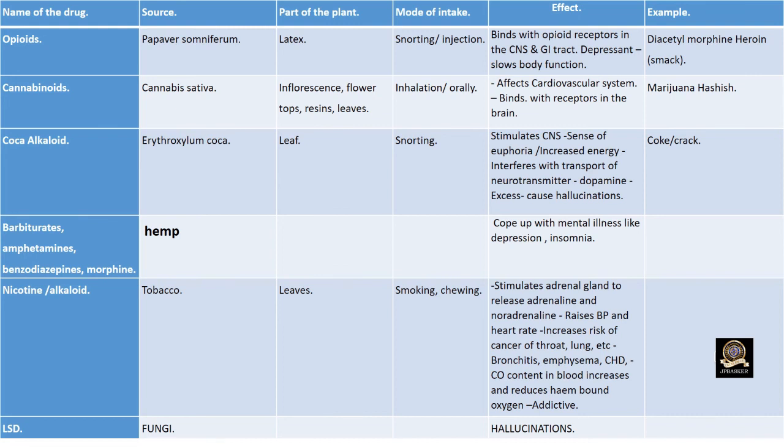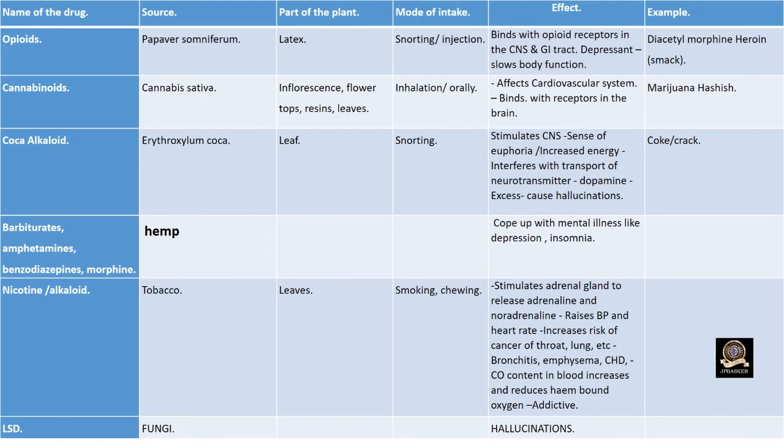Next, cannabinoid. Its source is Cannabis sativa. Part of the plant used is inflorescence, flower top, resins, leaves. Mode of intake is inhalation or oral. It affects the cardiovascular system. It binds with receptors in the brain. Examples are marijuana and hashish.